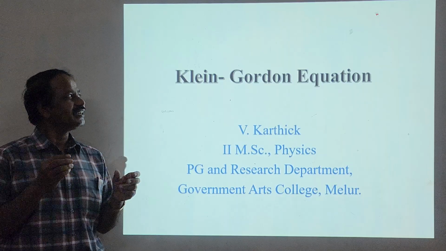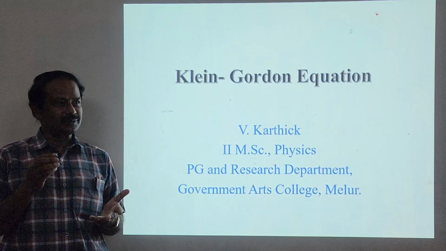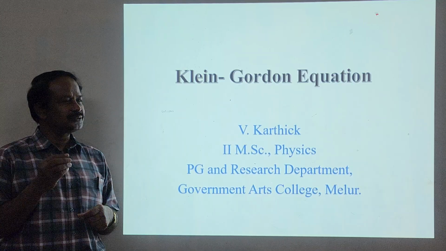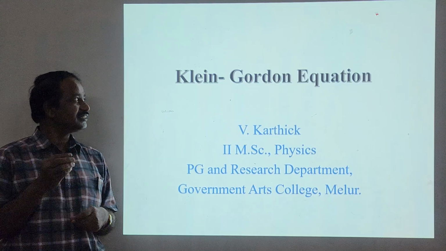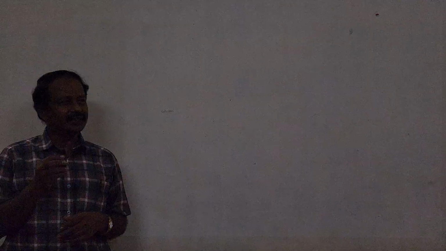With this introduction, the Klein-Gordon equation is a starting point for relativistic quantum mechanics, and of course we know about it very well. My student V. Karthik is going to present today on the Klein-Gordon equation. So on behalf of you, I invite Karthik to present the seminar on the Klein-Gordon equation.